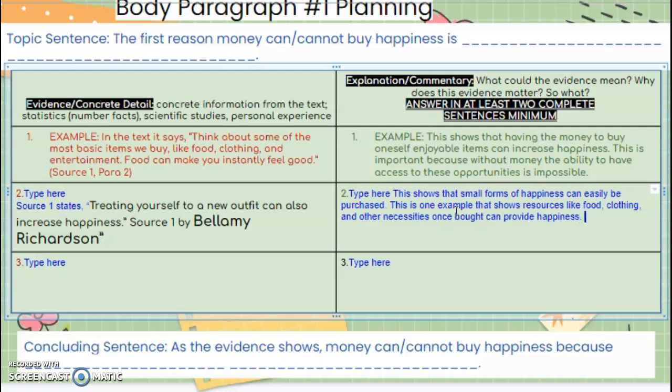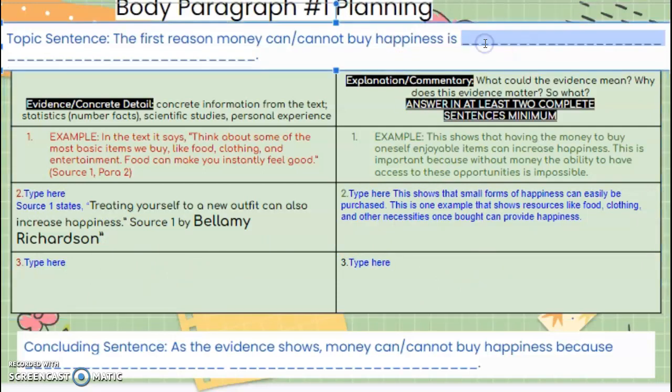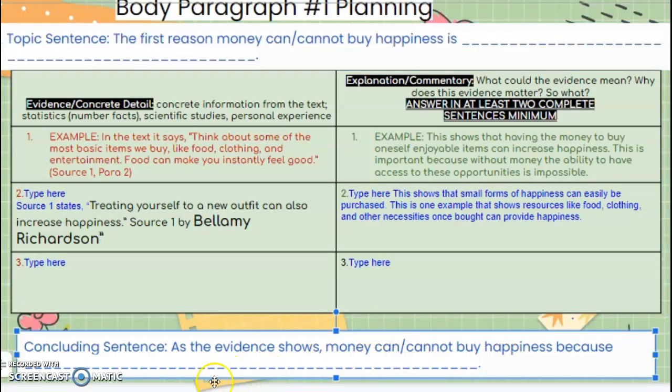Okay, 2 sentences, that's it. You're going to do the same here, copy it from the article straight here. Your topic sentences are going to go here, so don't ignore this. I know it might look easy. Conclusions here, don't ignore it as well.